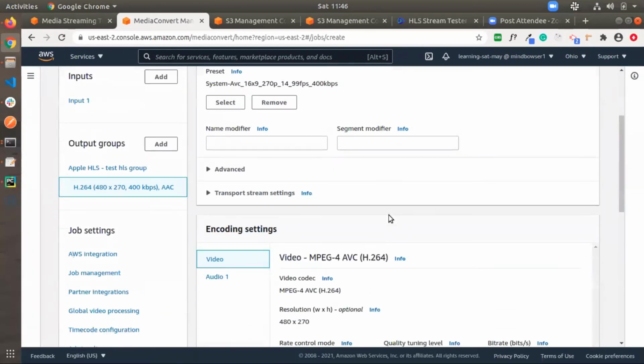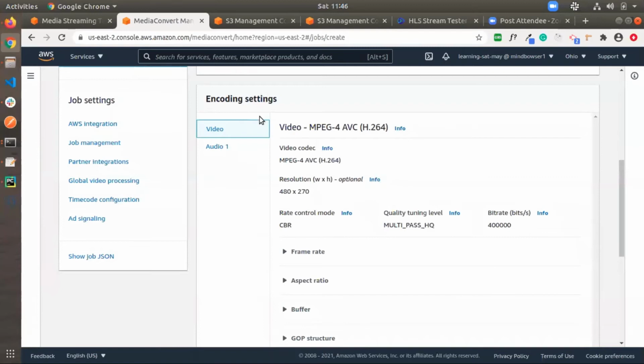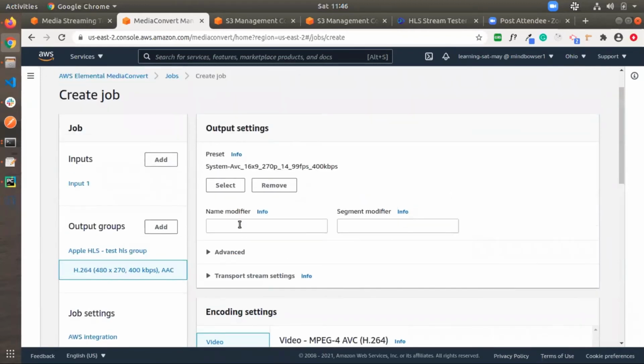After selecting this, as you can see, all the encoding settings are added, like the 400k bit rate. First, I need to add the name modifier. This name modifier is helpful when we have multiple outputs for one output group, so we can identify that this is related to output one.